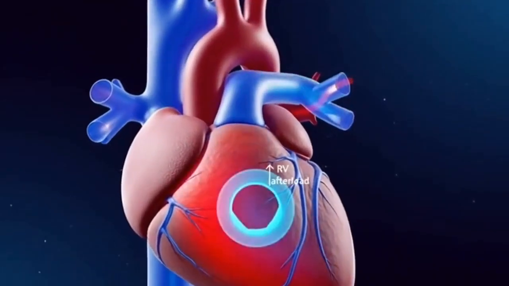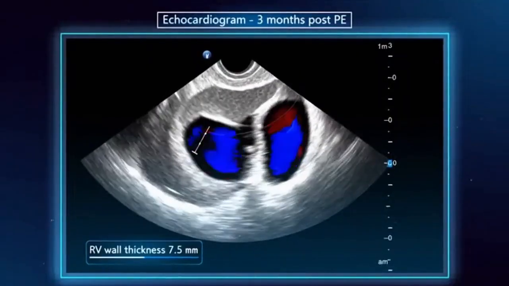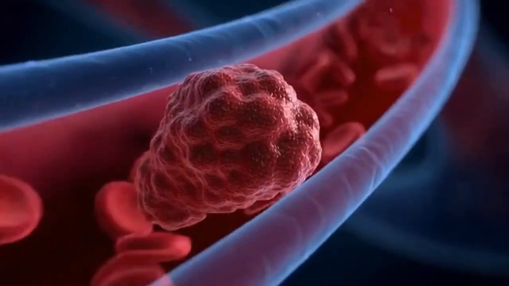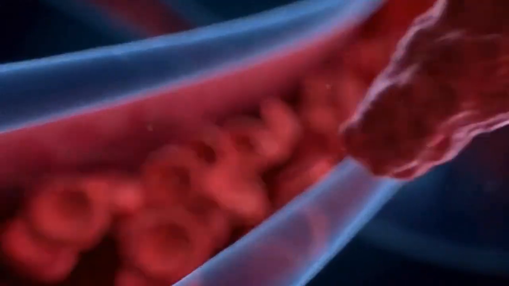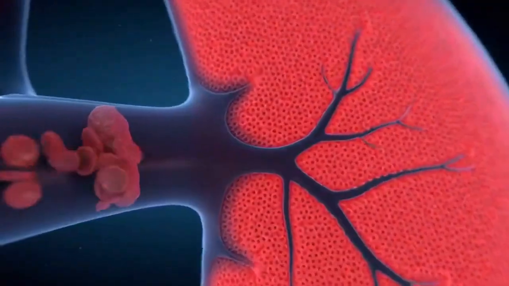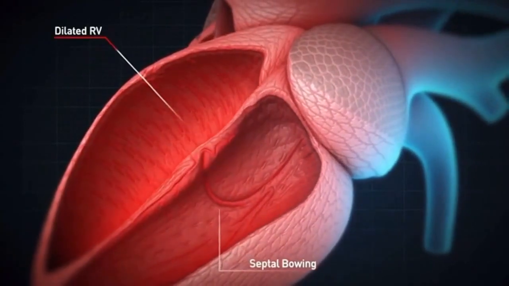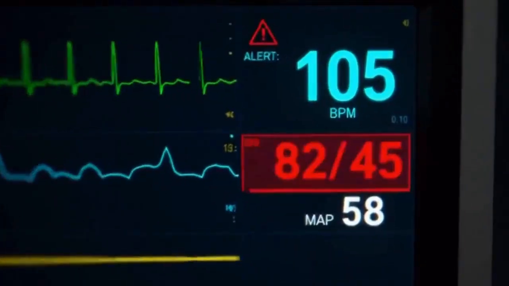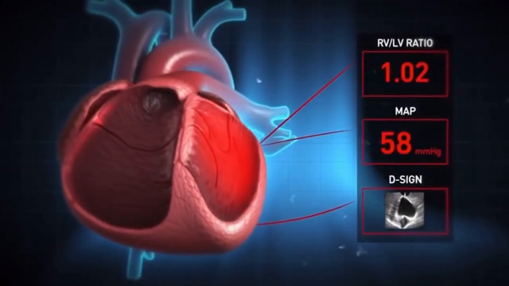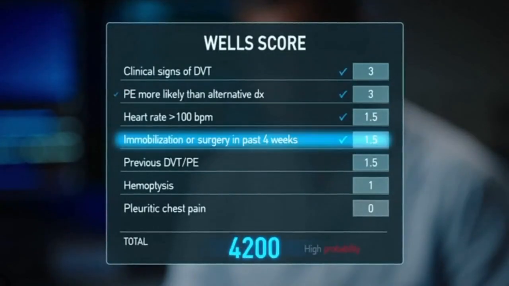Duration of anticoagulation. Provoked PE from a transient reversible cause, 3 months. Unprovoked PE, at least 3 months, consider indefinite based on bleeding risk. PE with active malignancy, LMWH preferred historically, but DOACs now approved and preferred per Caravaggio and Hokusai VTE cancer trials.